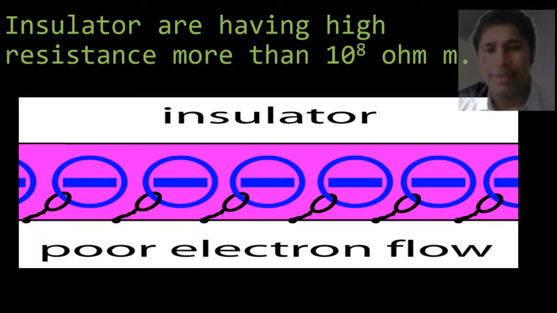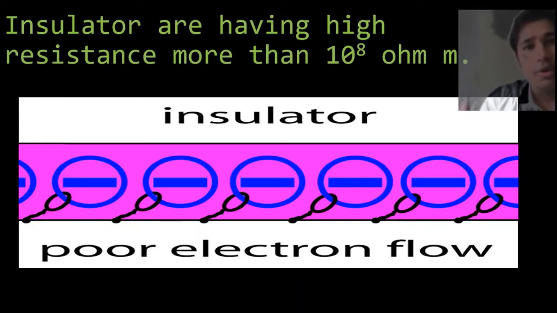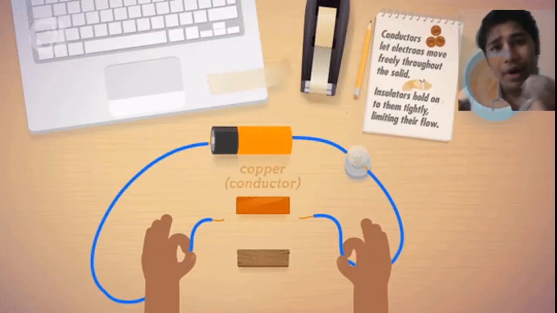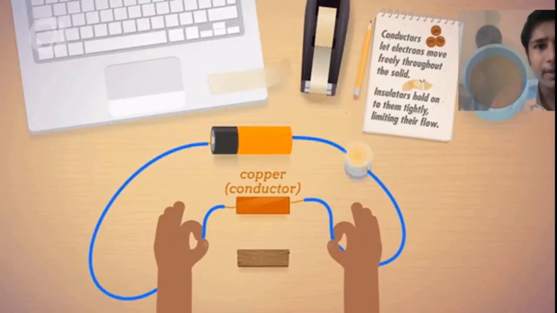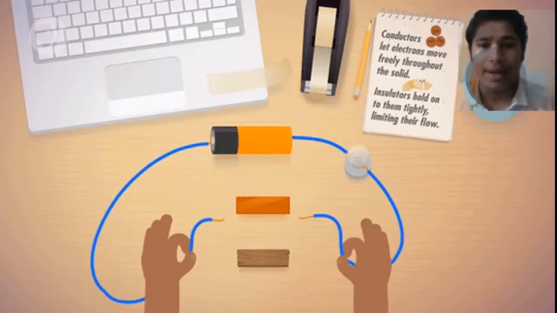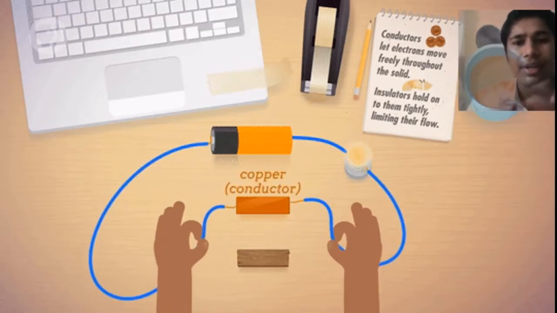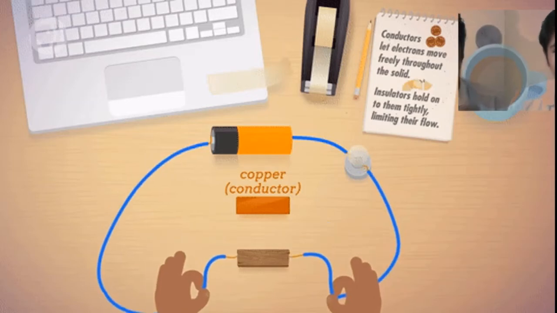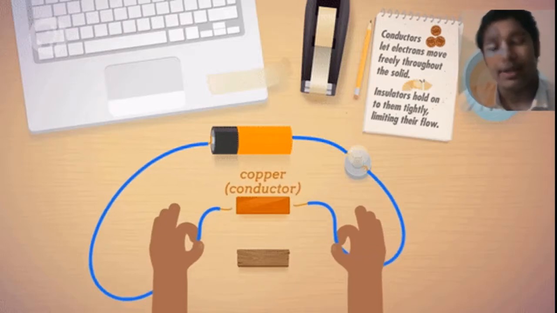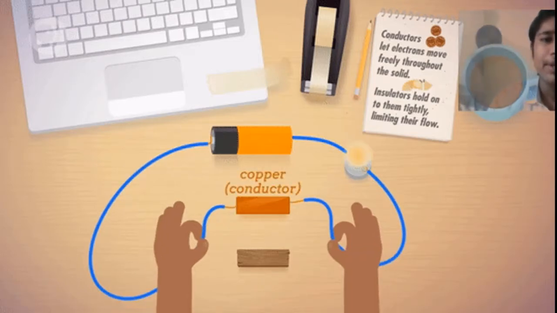Now comes to insulator. In this, no current flows or it is very hard for current to flow. Hence, their resistance is very high, nearly 10 power 8 ohm meter. If we want to check whether a material is conductor or non-conductor, we just make a circuit with a battery, a bulb and an open wire, where we put those conductors or insulators. If the bulb glows it is a conductor, and if the bulb doesn't glow it is an insulator.